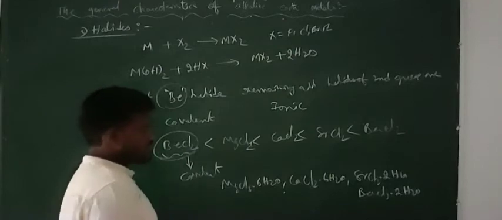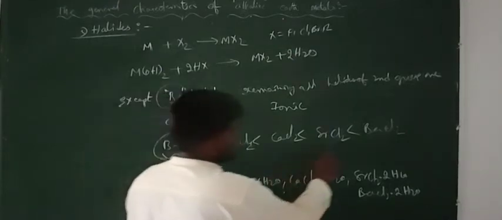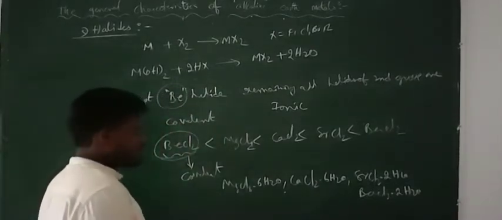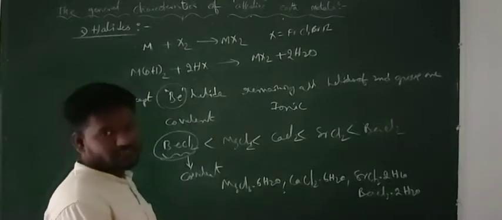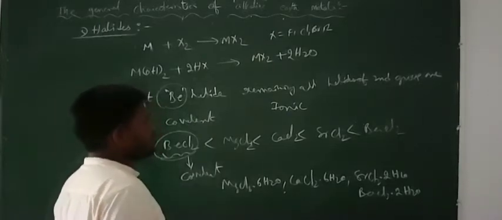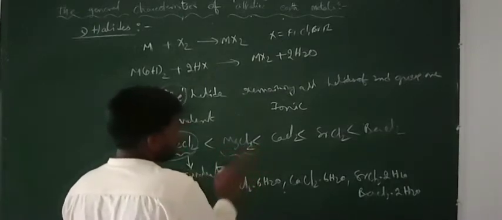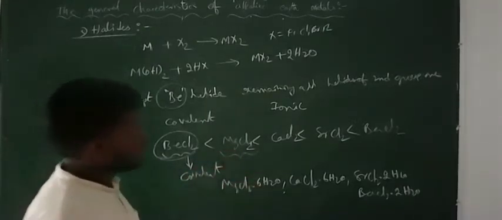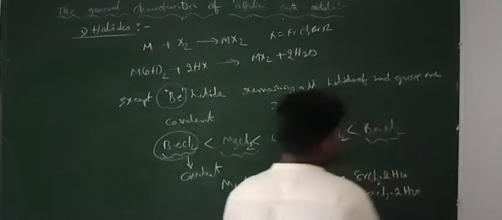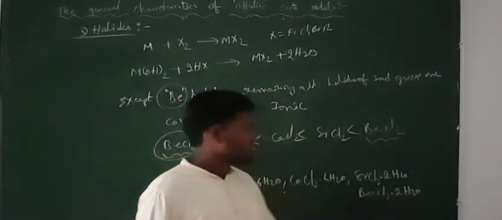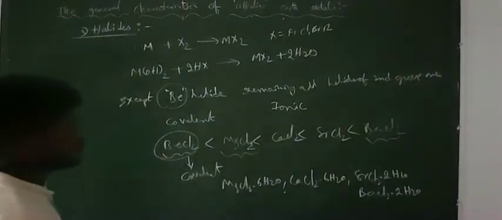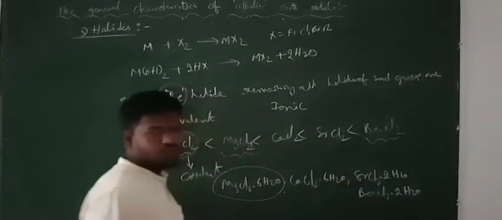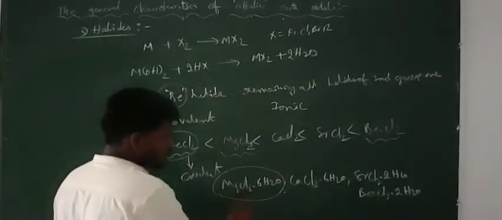So now here magnesium, calcium, strontium and barium chlorides can form hydrated salts. From magnesium to barium, the strength to form the hydrated salt decreases because of decrease in the hydration energy. This one contains more hydration energy, and that's why this one can combine with 6 water molecules, and in this case this one contains a small hydration energy, so this one can combine with the less number of water molecules. And the next one here, except this one, remaining all upon heating undergo dehydration, and this one undergoes hydrolysis.